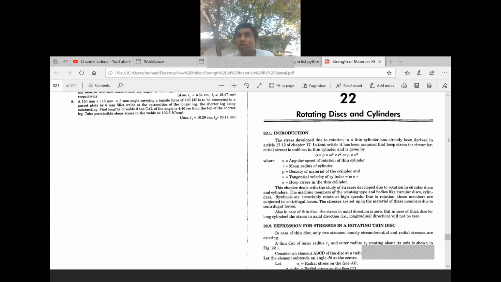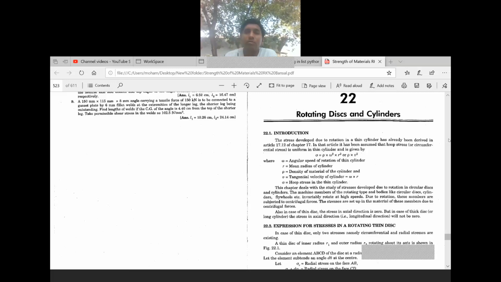Understand? Here it is a circular object. In the last class you studied about semicircular objects like crane hook, like C clamp. Here you are going to study about the total stresses in circular objects. Understand? Here you are going to study about the stresses in a rotating disc. Here, when you see the introduction,